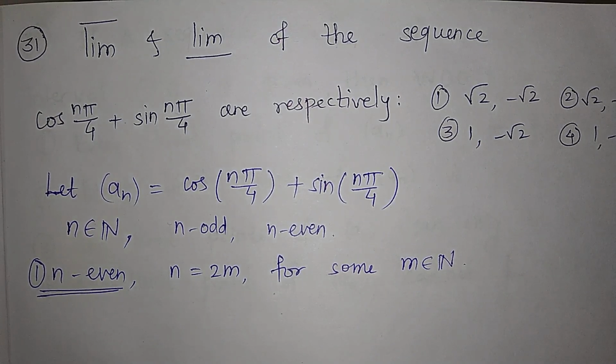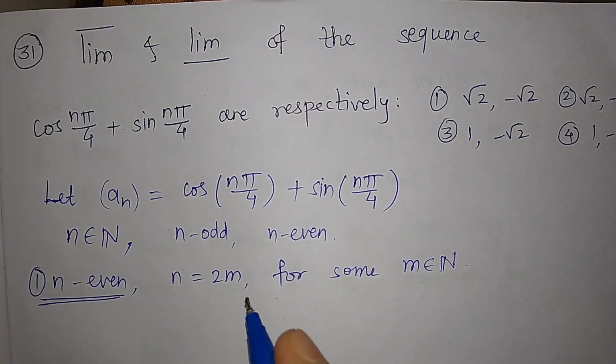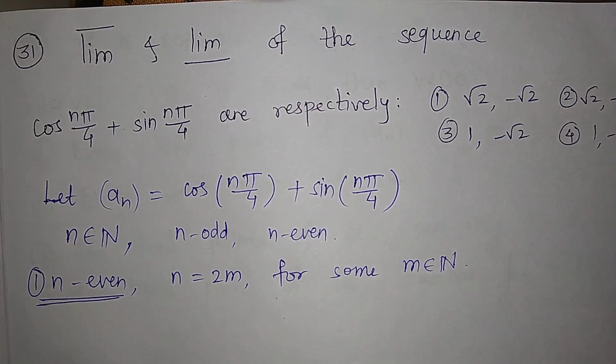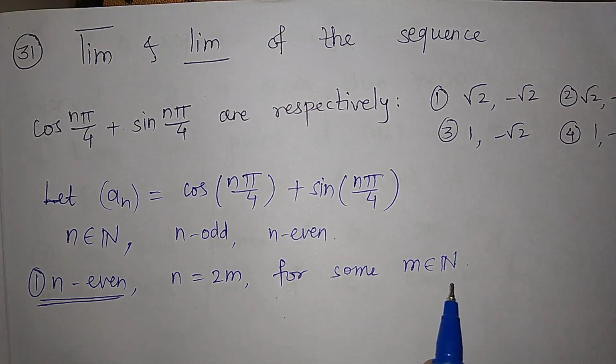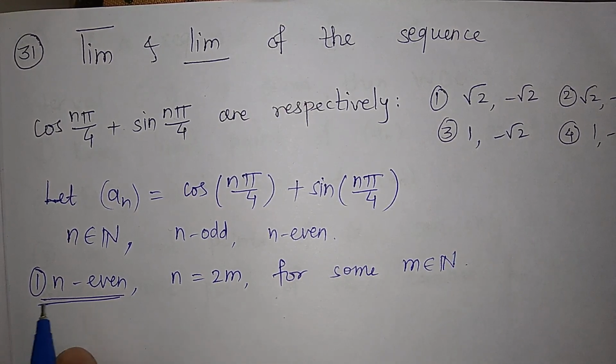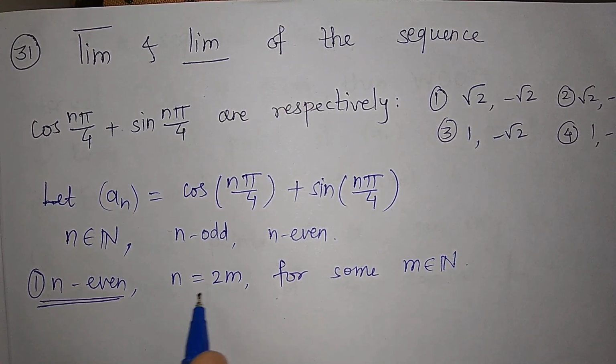You can write 2 as 2 into 1, where this 1 is a natural number. So we can write any even natural number as 2 times some m, where m is some natural number. So firstly, just note that.